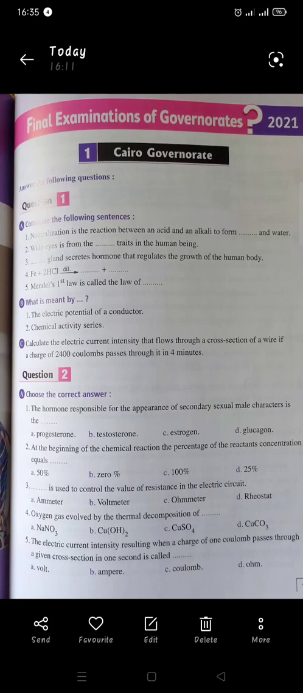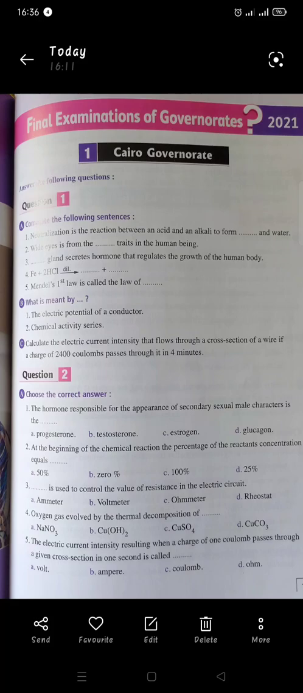C. Calculate the electric current intensity that flows through the cross-section of a wire if a charge of 2400 coulombs passes through it in 4 minutes. Now we will face a problem. When you answer it, you must write the rule and substitution, giving me your result, and put the measuring unit to take the full mark. Okay? You will solve it as the following.